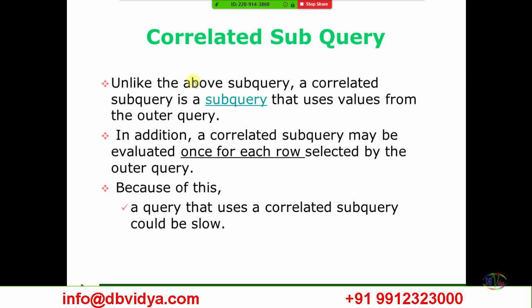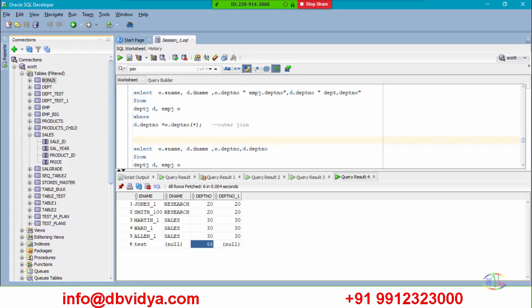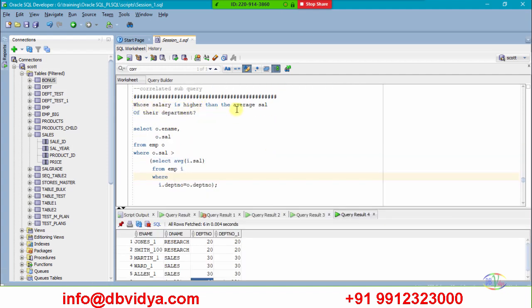Okay. Coming to the correlated subquery, it is a little bit different, not like the normal subquery which we discussed. Just see this. If I want to know whose salary is higher than the average salary of their department, it is one thing which everybody should know, how to write a correlated query. But I see many people find it difficult to write. I don't know why. Whose salary is higher than the average salary of their department?